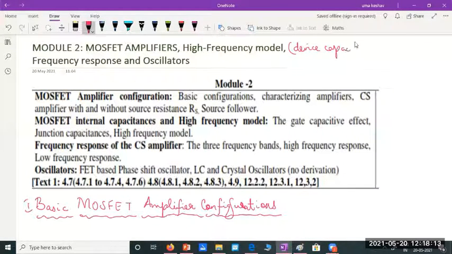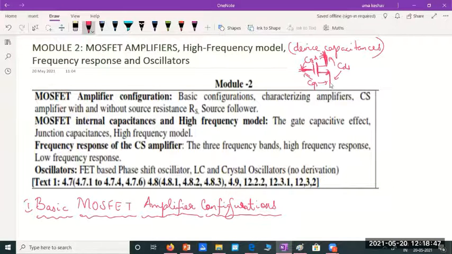What do you mean by device capacitance? There is a capacitance between gate and drain, a capacitance between gate and source, and a capacitance between drain and source. We call them device capacitances, and these capacitances come into action during high frequency operations.